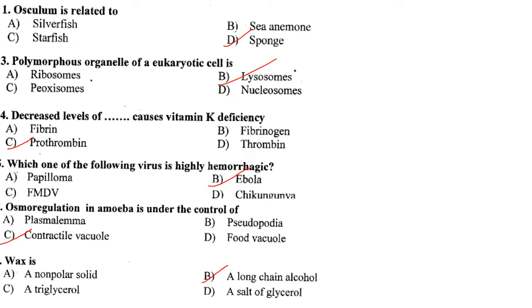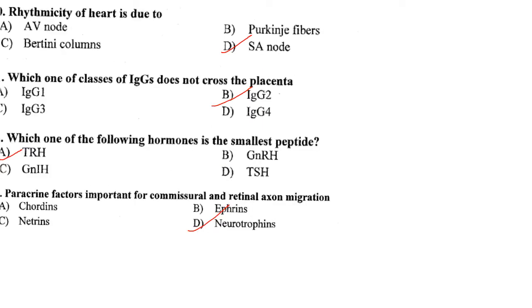Answer is option C. Wax is a simple lipid which is an ester of long chain alcohol and fatty acid. So as per the option, it is a long chain alcohol. Answer is option B. Then rhythmicity of the heart is due to. So cardiac rhythmicity is the spontaneous depolarization and repolarization event that occurs in a repetitive and stable manner within the cardiac muscle. So the cardiac rhythmicity is due to SA node.